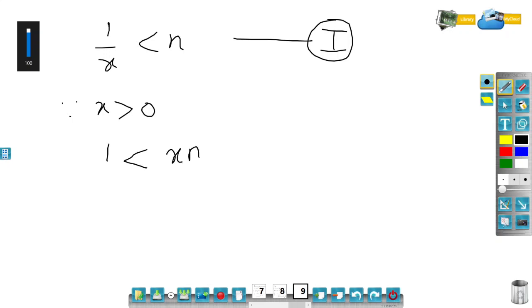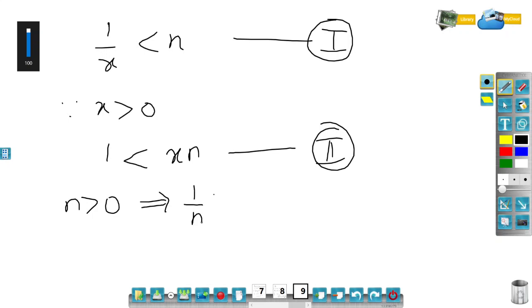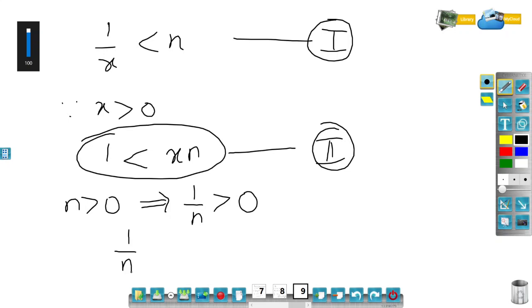Since x is a positive number, if you multiply by a positive number, the inequality does not change. Let me call this as 2. Similarly, we can see that n is greater than 0 because it's a natural number. So this would imply 1 by n is also greater than 0. Now I will multiply inequality number 2 by 1 by n. Since 1 by n is greater than 0, the inequality will not change. So xn by n will get cancelled and x will only be left, and 1 by n is already greater than 0, which completes the proof.